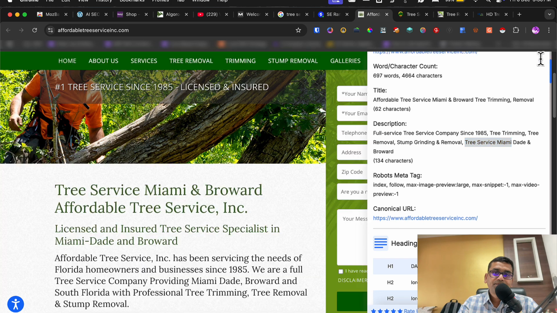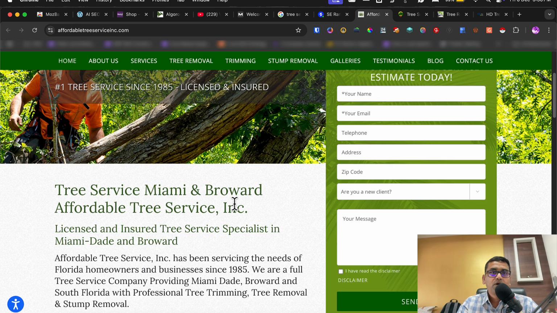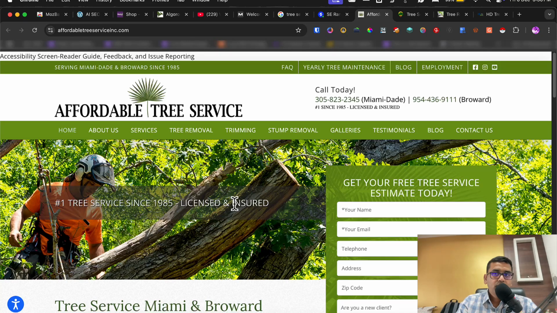Then they have robots data. It is not for our use. They are indexed already, that's why they are number one. Now explore what they are doing differently. They have a call to action. So another case study, second time we are noticing in the header people mention since how long and in which particular area.